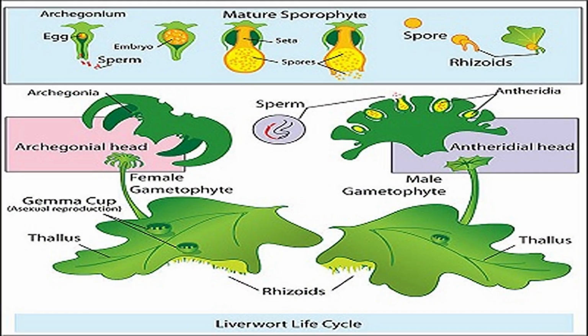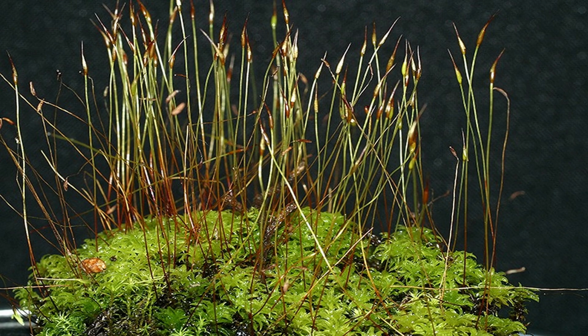Sexual reproduction in bryophytes involves the production of haploid gametes by male and female structures called antheridia and archegonia respectively. The sperm produced by the antheridia swims through water on the outermost surface of the bryophyte to reach the archegonia and fertilize the egg. The fertilized egg develops into a sporophyte, which is attached to the parent plant and produces spores through meiosis. The spores are dispersed by wind and water and can grow into new individuals. The dominant phase of the bryophyte's life cycle is the gametophyte.